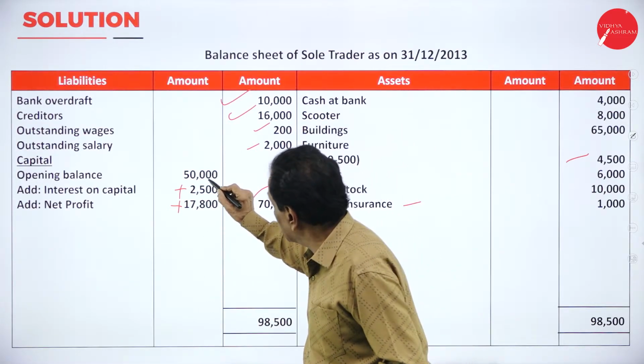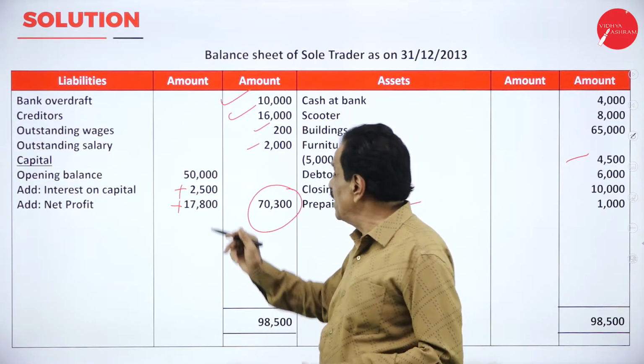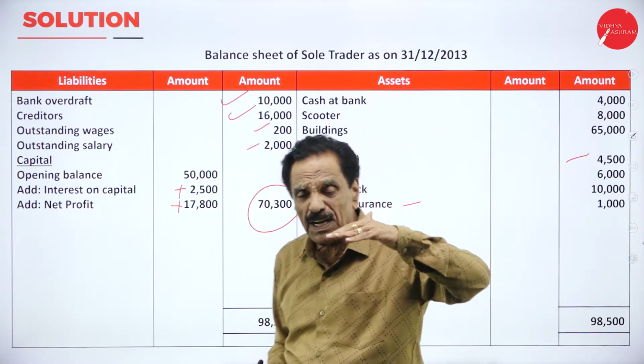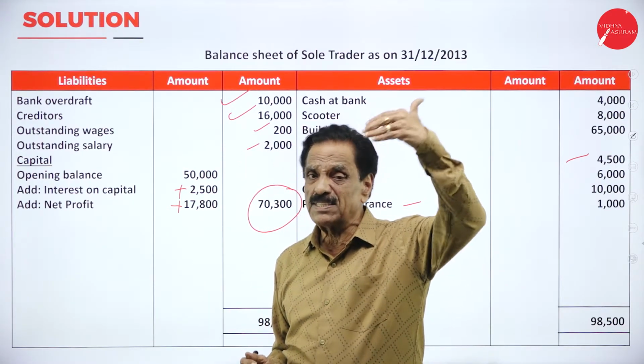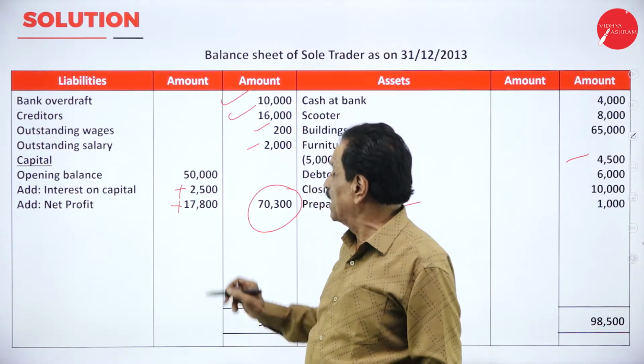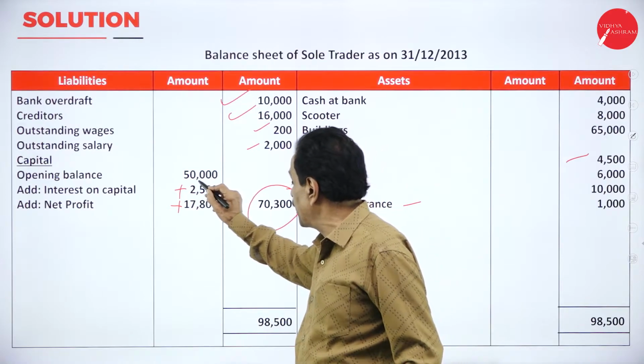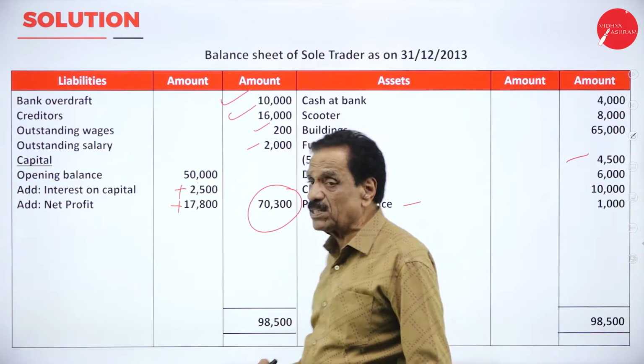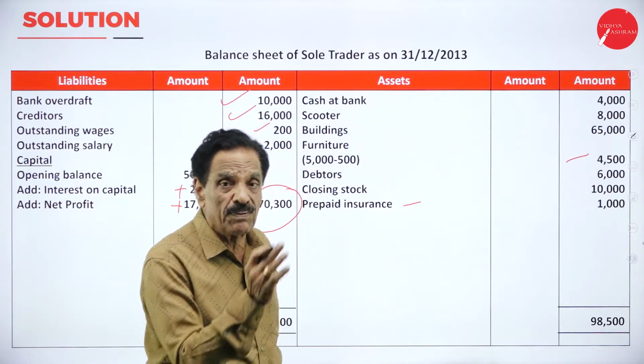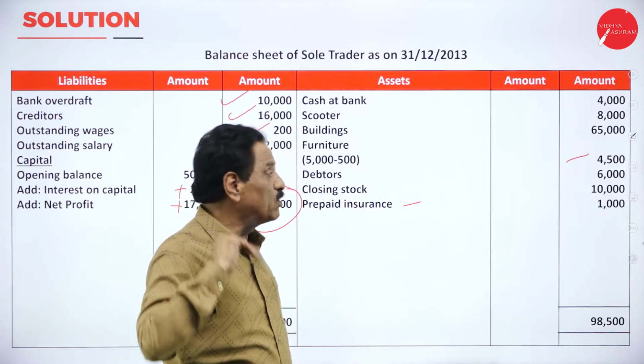We started with a capital of 50,000. We got interest. For a businessman, interest is a gain. For a business, interest on capital is a loss. Then you earn a net profit of 17,800. Your capital has been raised from 50,000 to 70,300. There is an improvement. 50,000 becomes 70,300.